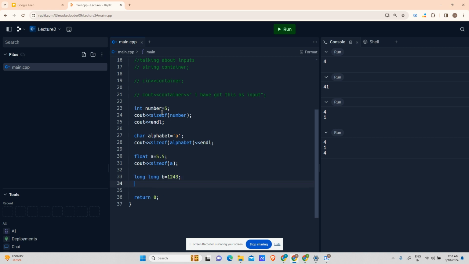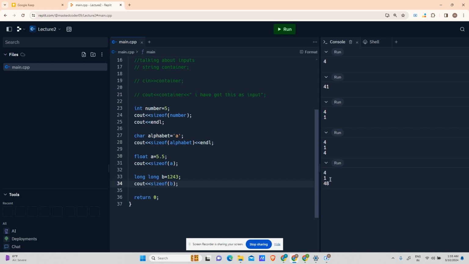Okay, so let us see cout sizeof(b). Now tell me, should sizeof(b) be greater than, smaller than, or equal to the size of number? If you apply your mind, long is used to store very big integers which cannot be stored in an integer, so it should be taking more size.